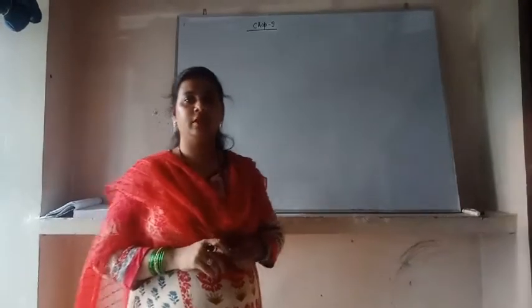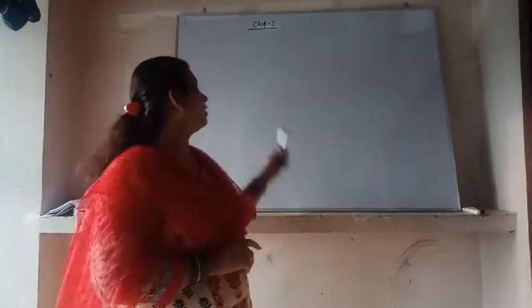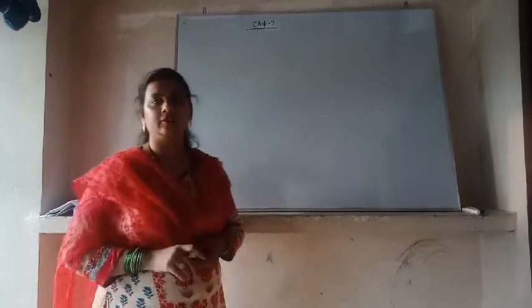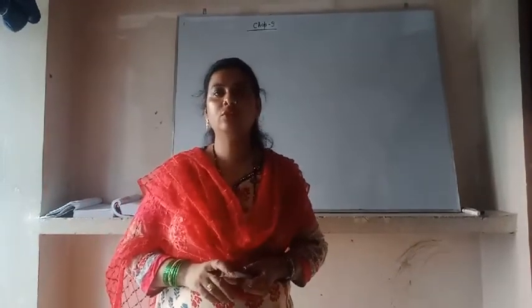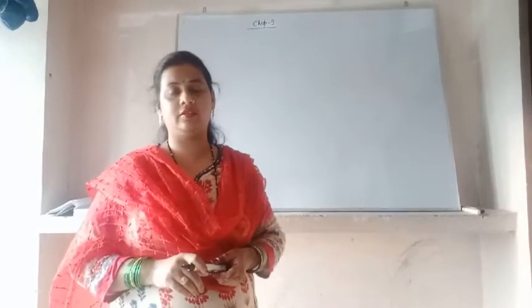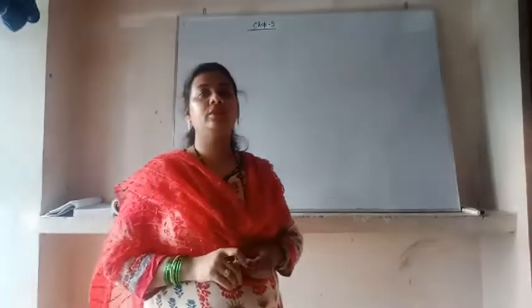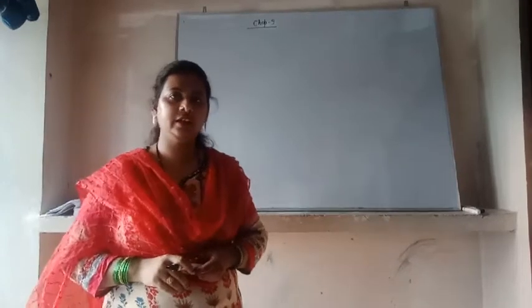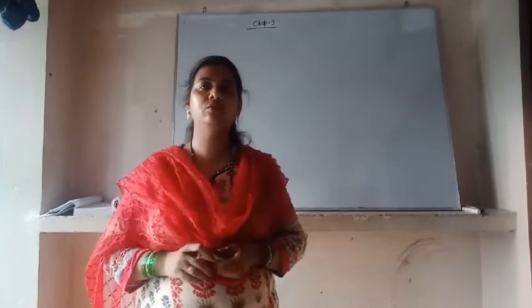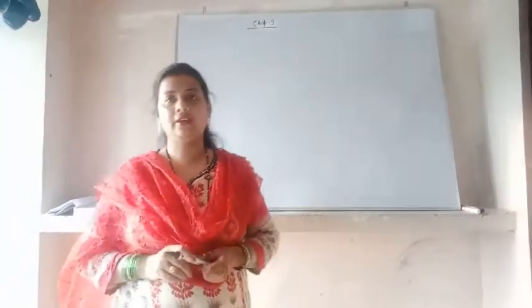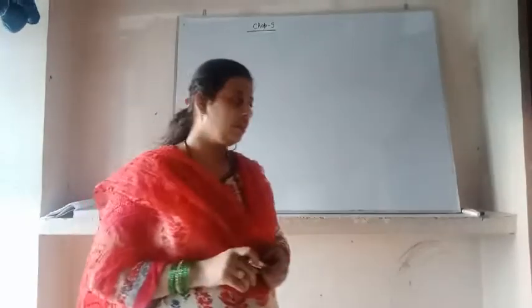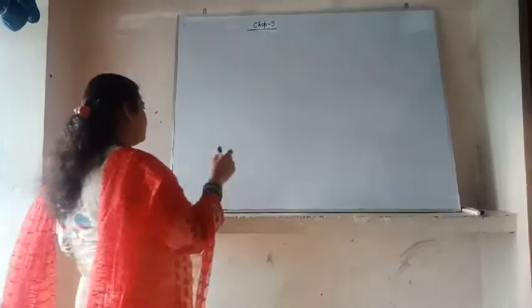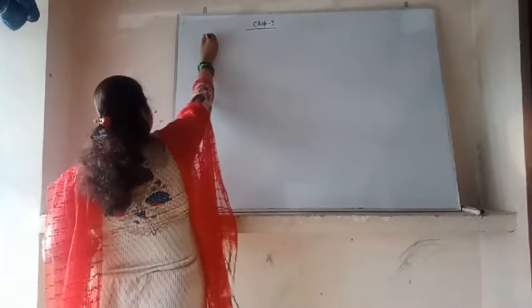Good morning, students. Today we start chapter number 9, the book of original entry, meaning the journal entry. Firstly, I will explain the format of doing the journal entry. We have already learned the rules of personal, real and nominal accounts, and we should know them before doing the journal entry. The format of the journal entry is like this.